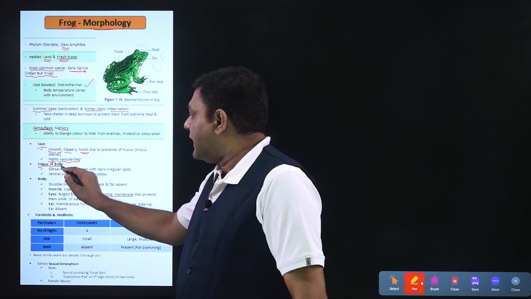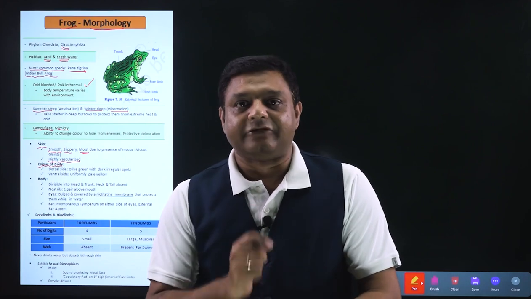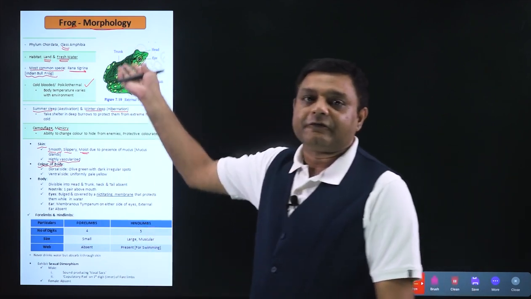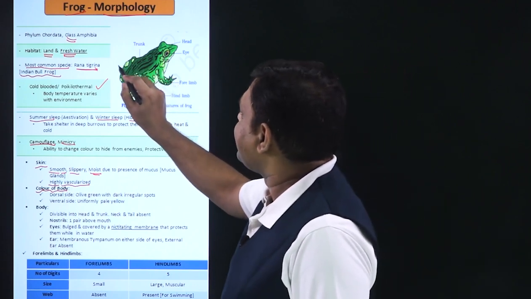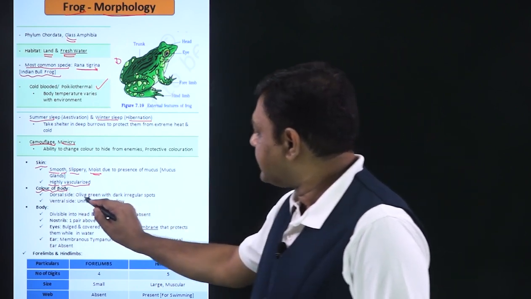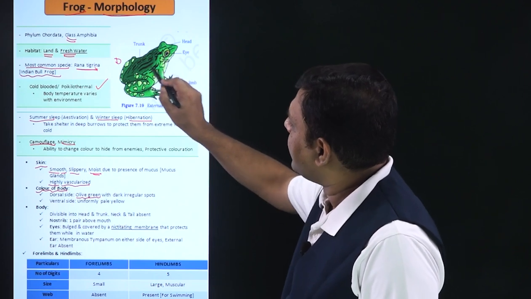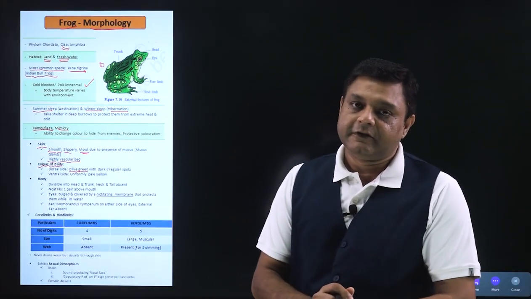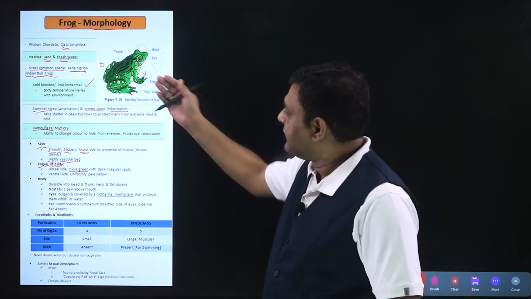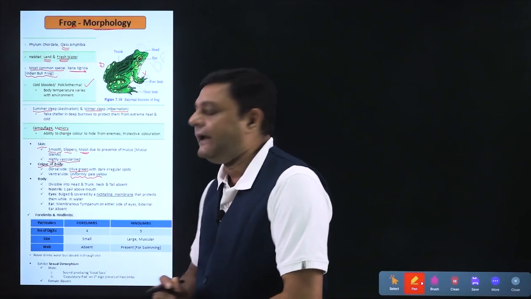Next, moving to the color of the body. Now we will see the color of the frog from dorsal side as well as from the ventral side. If we see this particular diagram, then the surface which is towards the sky, that is called as dorsal surface, and the color on dorsal surface is olive green, as well as it has dark irregular spots present on dorsal surface. Talking about the ventral surface, which will be the below surface of this frog, so below surface or ventral side is uniformly pale yellow in color.